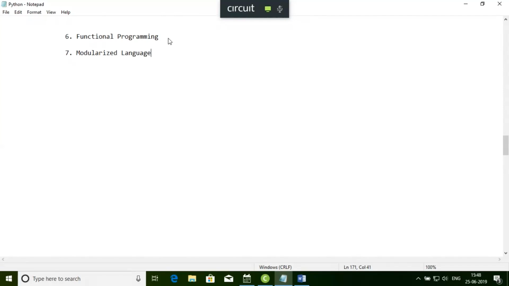Some of the modules are for network programming, some for your graphical user interface, some are mathematical packages like NumPy, some for 2D graphical user interface. So we have multiple modules available inside Python.